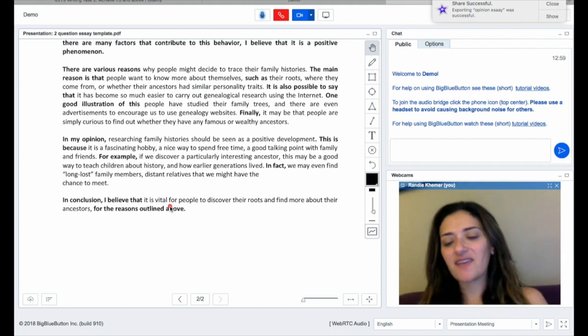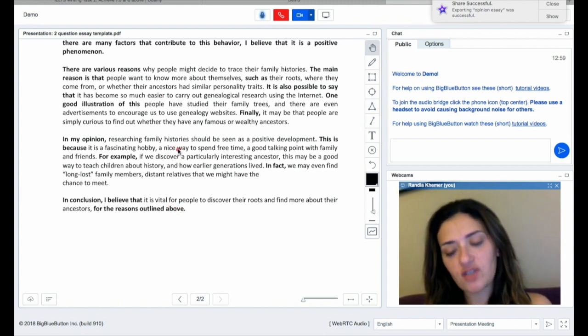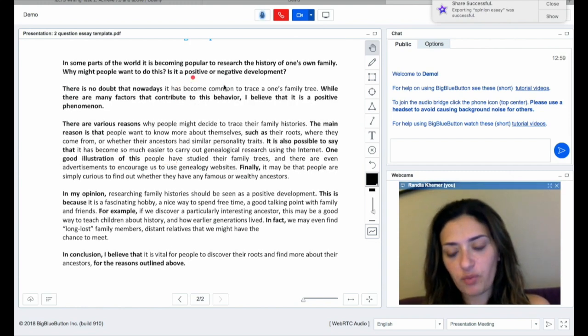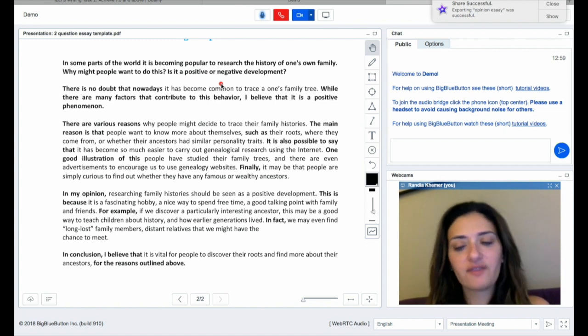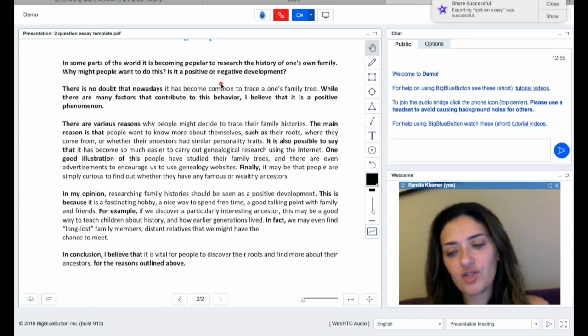So that's it. It's very easy. If you answered the 2 questions, you're going to get a very good score. If you answer only one question, which is the opinion, most students get confused and do that, you're going to get 5 or 5.5 because you partially answered the question, you didn't answer it all.